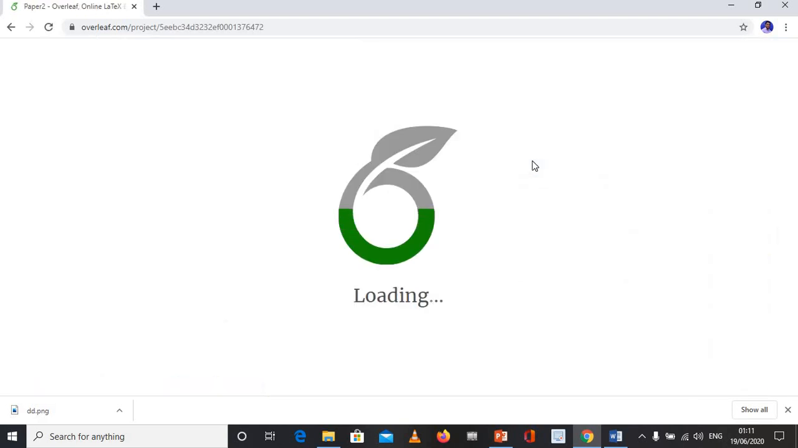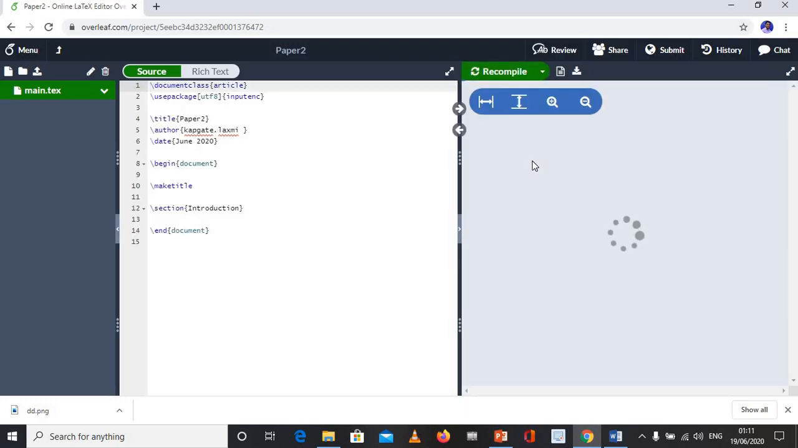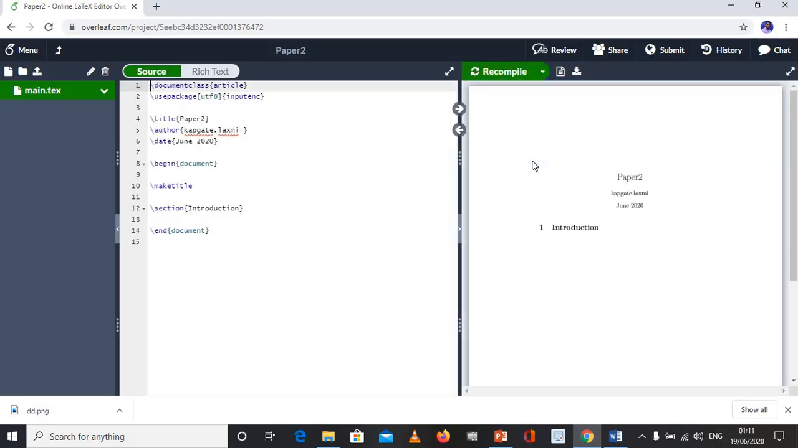Now see, my project is loading. You will see the settings. This is the page where you are going to work on your paper. For example, you can see I have just given the title Paper 2. You can see in the page that the author name is automatically given, and the date, month and year you can see.